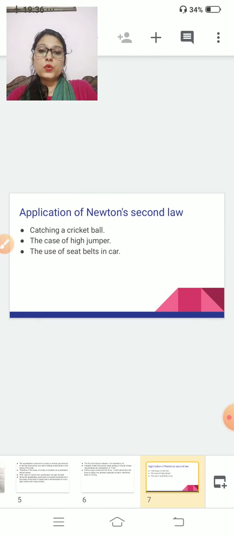Now we will do applications of Newton's second law. What are the applications of Newton's second law? Number 1, catching a cricket ball. Number 2, the case of a high jumper. Number 3, the use of seat belts in a car. See, now I will explain one by one.